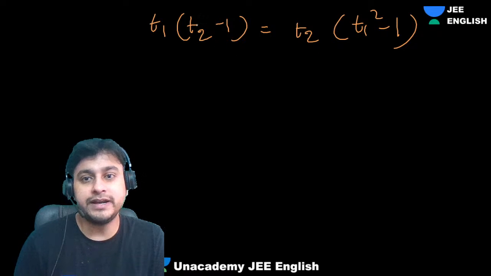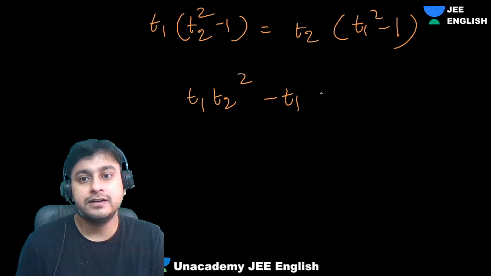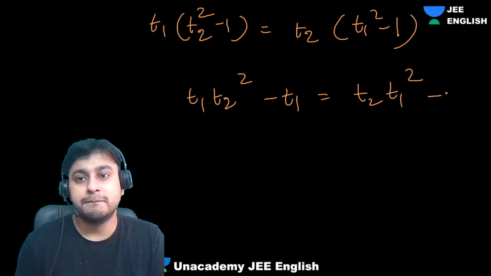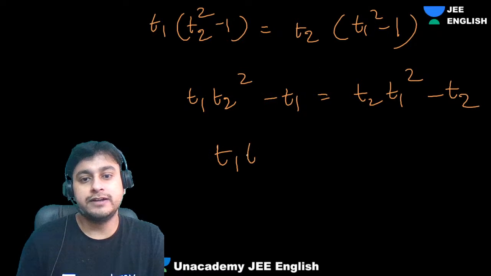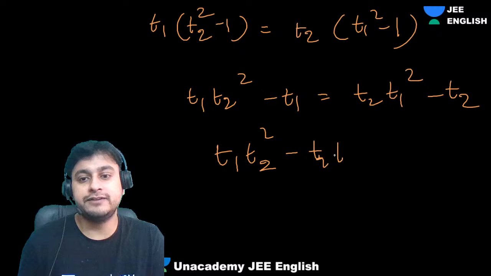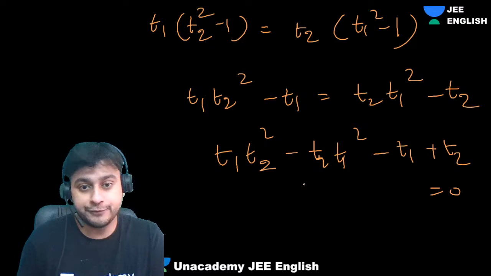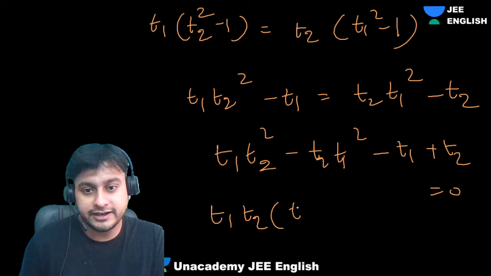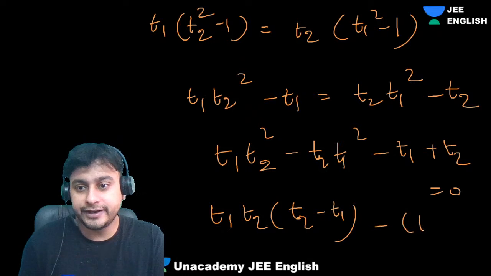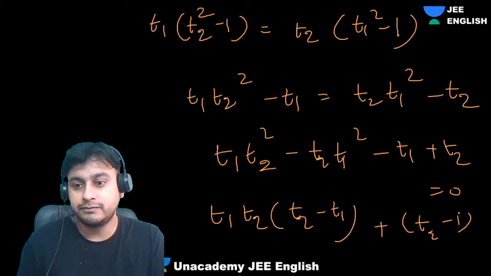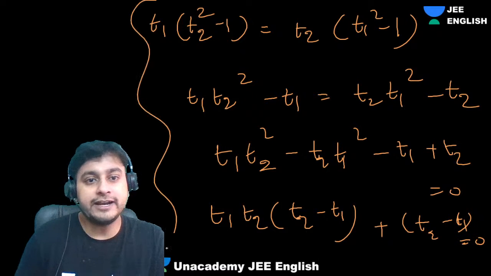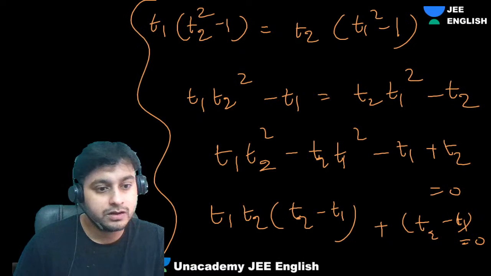Now open it: t1t2² − t1 = t2t1² − t2. Let's bring it this side: t1t2² − t2t1² − t1 + t2 = 0. If you take t1t2 common, you get t1t2(t2 − t1) plus (t2 − t1) equal to zero. What are we getting?